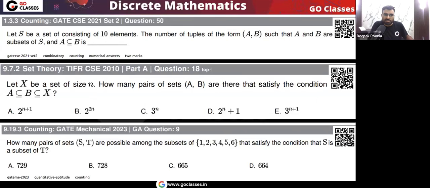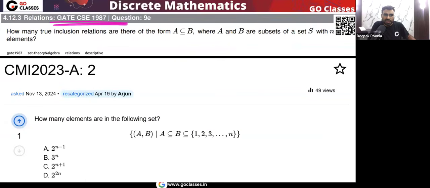Here you can see this is basically the same question. In this question we have a set S, and we want to find these ordered pairs A comma B, where A and B are both subsets of S, and also A must be a subset of B. So this is the type of ordered pair we want to count. And this question has come in GATE Computer Science 2021, and also GATE Computer Science 1987.